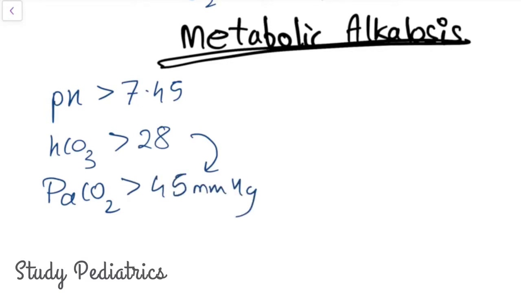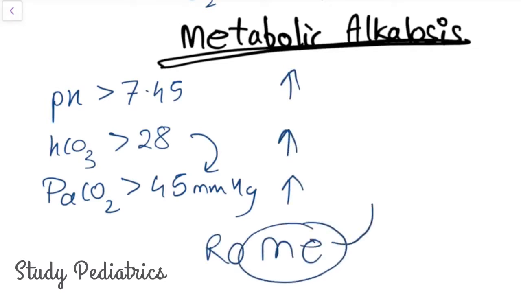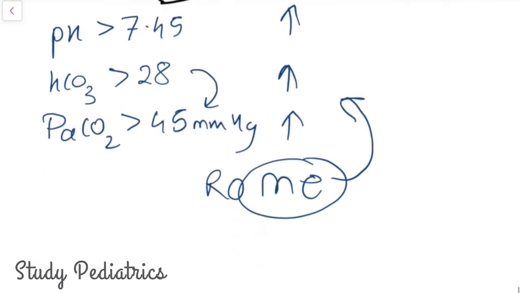I hope you have seen the relation: increase, increase, that is ROME. Here the ME relation stands. Now let's see the causes. The causes of metabolic alkalosis.